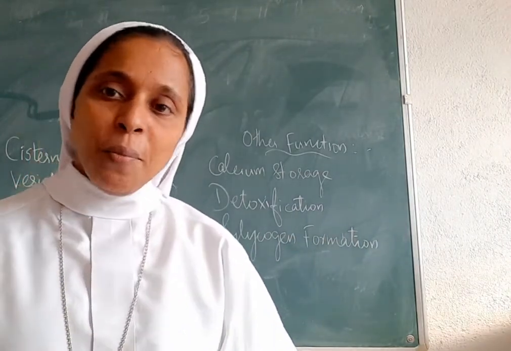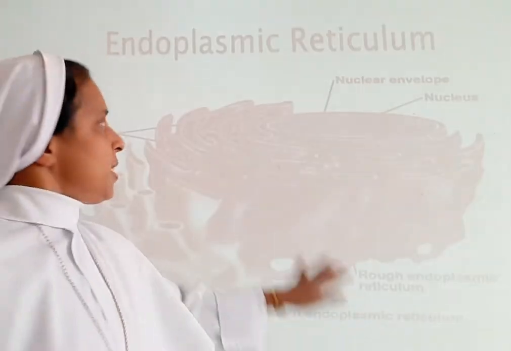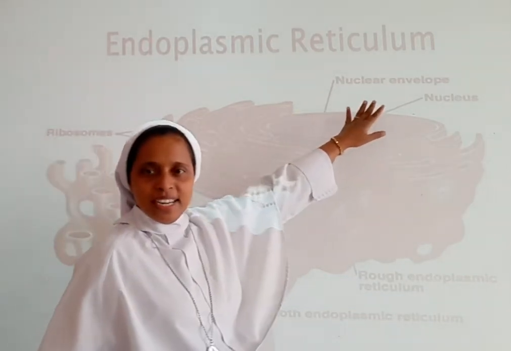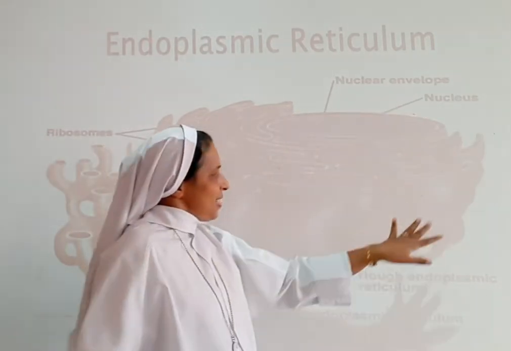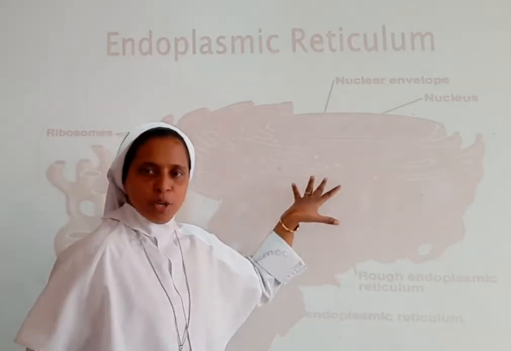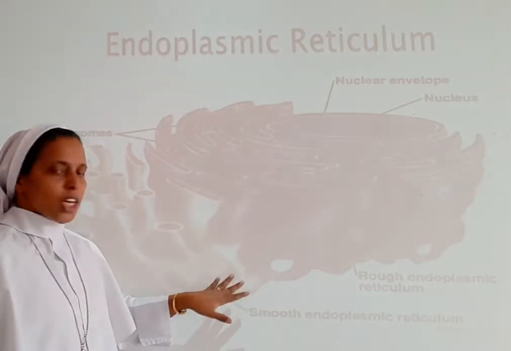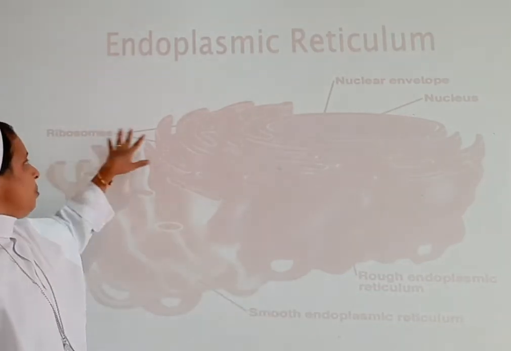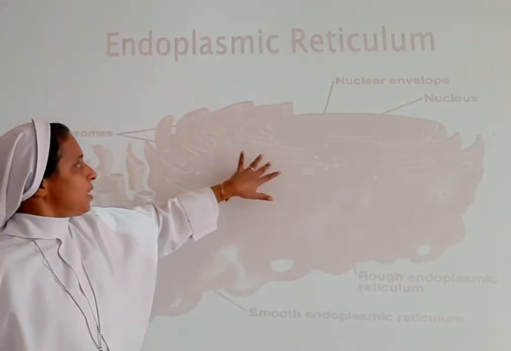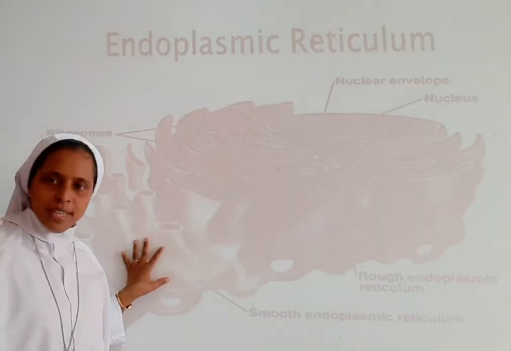So now let's see the image of the endoplasmic reticulum. So this is the image of the endoplasmic reticulum. We can see here the nuclear envelope, the nucleus, and the rough endoplasmic reticulum. You can see the ribosomes present in the rough endoplasmic reticulum, the dot type. And here is the smooth endoplasmic reticulum, where there are no ribosomes present as such.